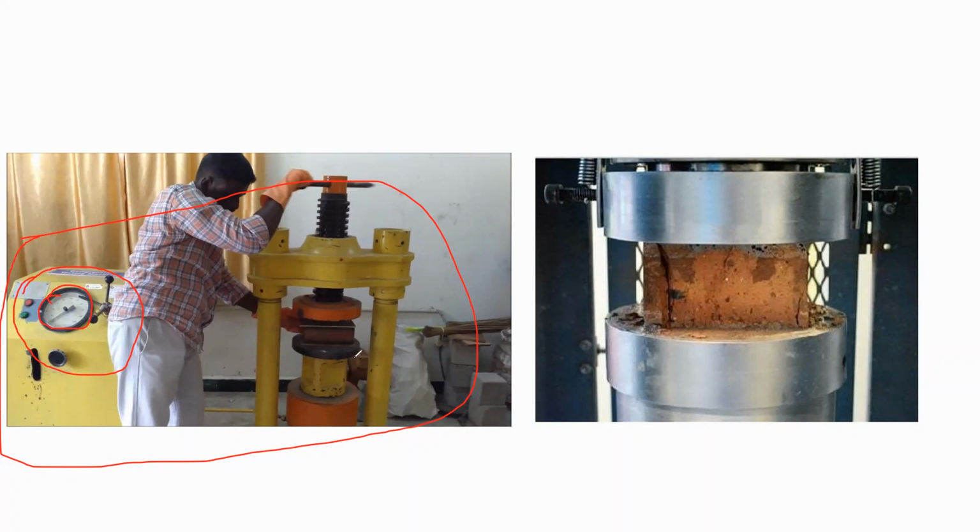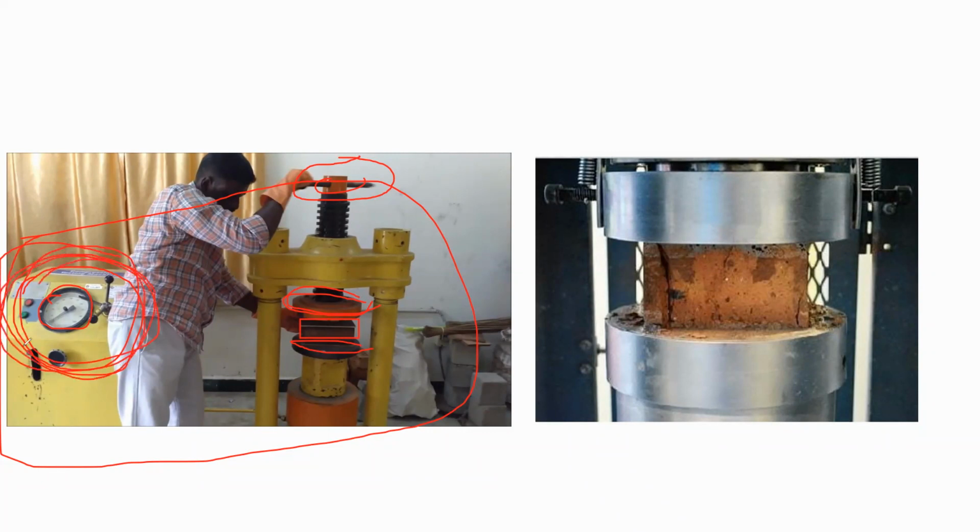First, this is the bottom surface, this is the top surface. You have to keep your brick in between these. So you can see here is your brick. After keeping this brick, you have to rotate this. When you rotate, you have to rotate until this top surface comes and touches the brick. When it touches the brick, from here you have to start the machine.